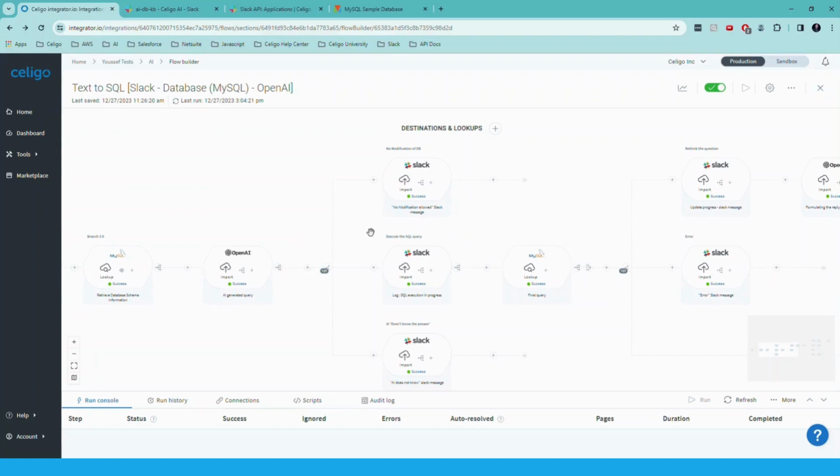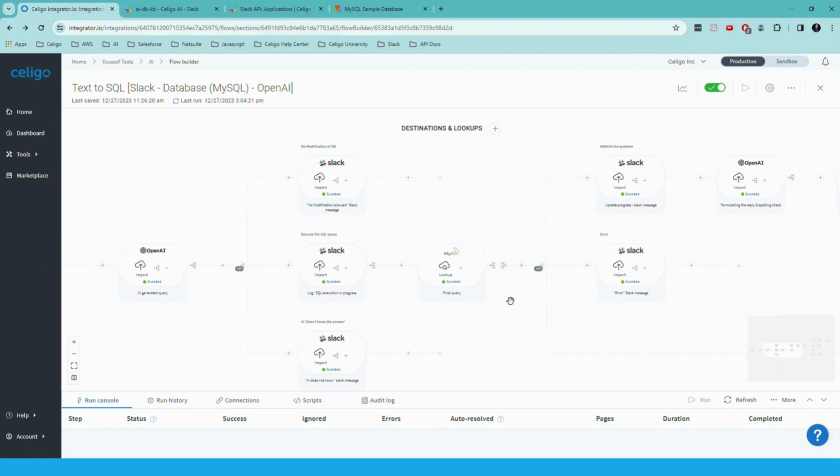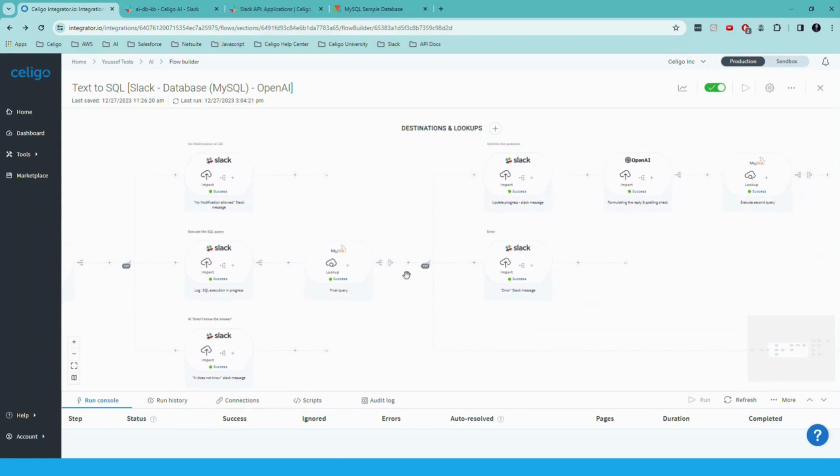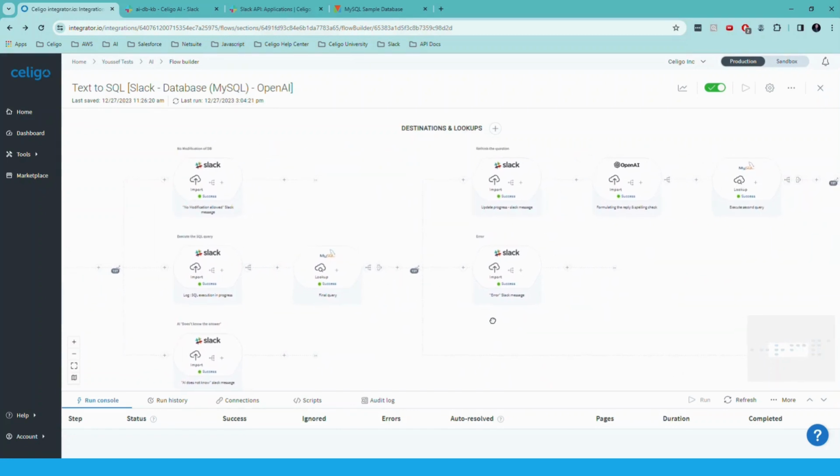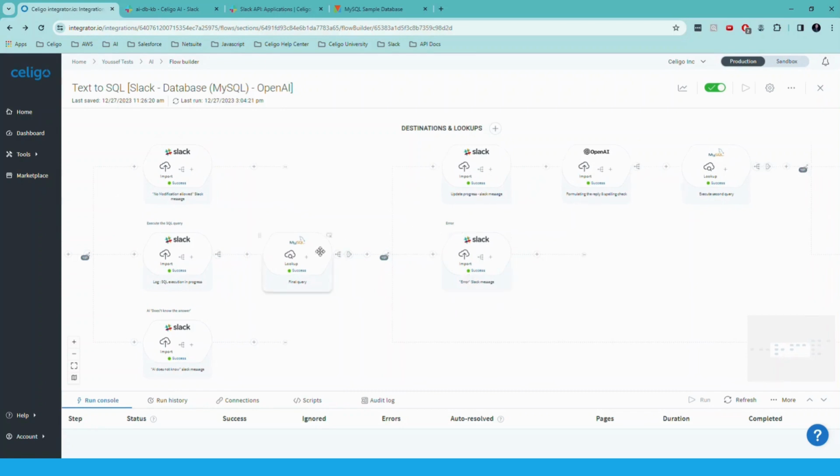So if we have a happy scenario, so everything's fine, we will execute the query and get the results. And based on the results, we can again apply some logic. We can capture the errors and do error handling. By the way, Integrator IO is very, very good in error handling.